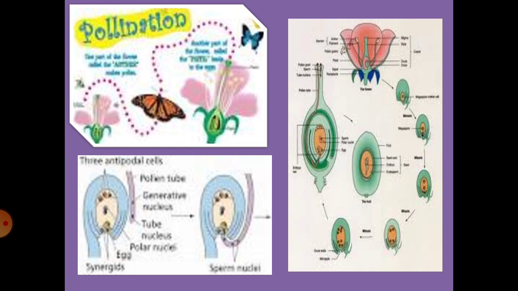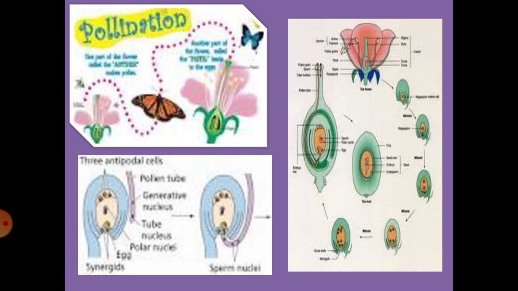When one male gamete fuses with the egg, what does it form? A diploid zygote, called syngamy, and this process can also be called generative fertilization. That is, the fusion of male nuclei with the female nuclei forms a zygote. The zygote will be in the diploid state. So this fusion of nuclei you call syngamy, and this fertilization through the gametes you call generative fertilization. That is one type of fertilization taking place in plants.